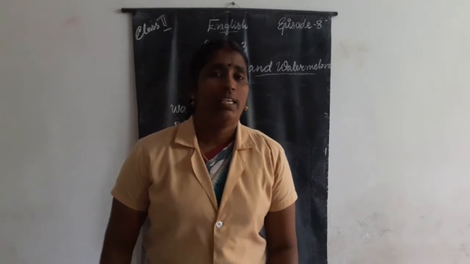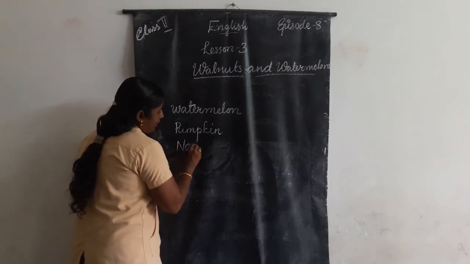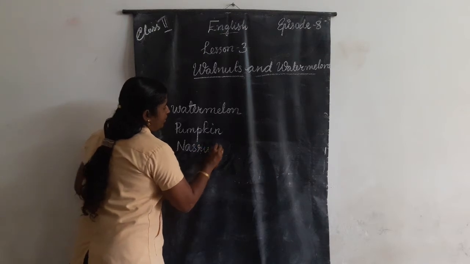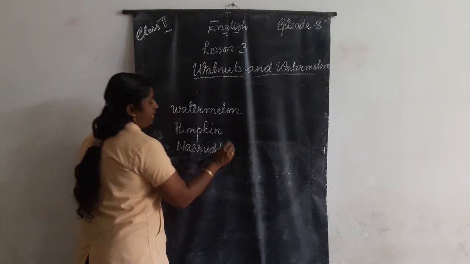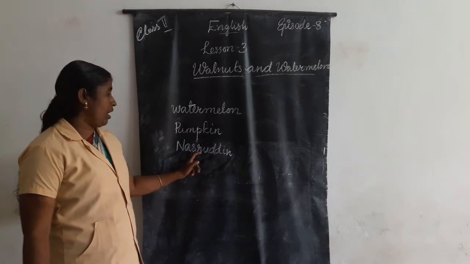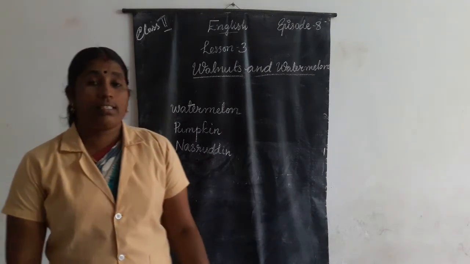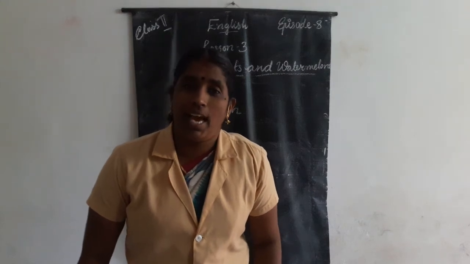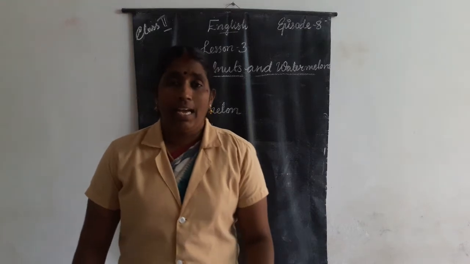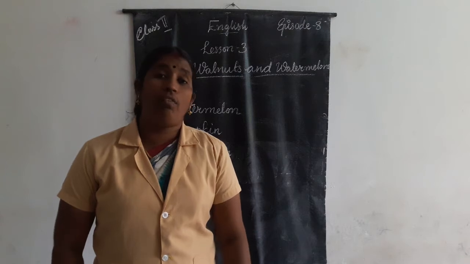Nasruddin. Listen to the spelling of Nasruddin. D is repeated in his name. Nasruddin is a man, and here, Nasruddin rested under a tall walnut tree.